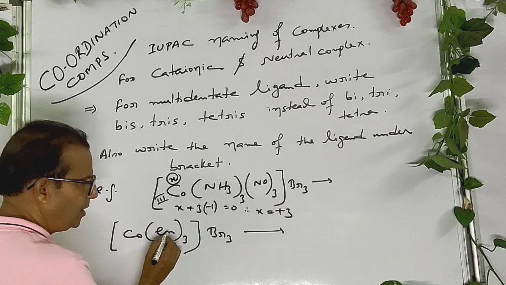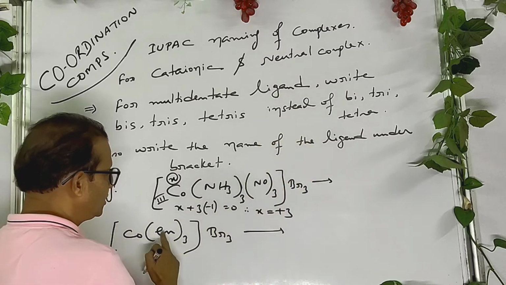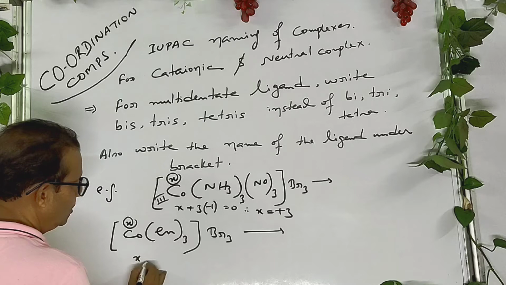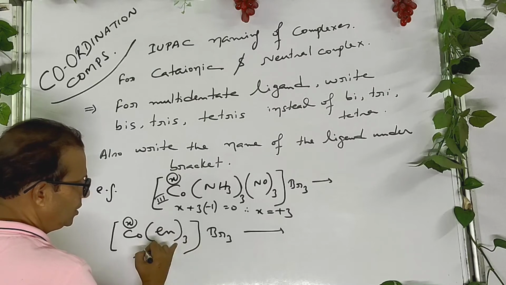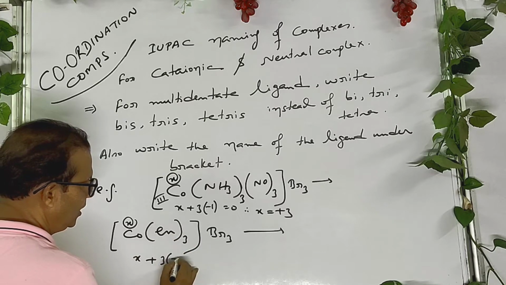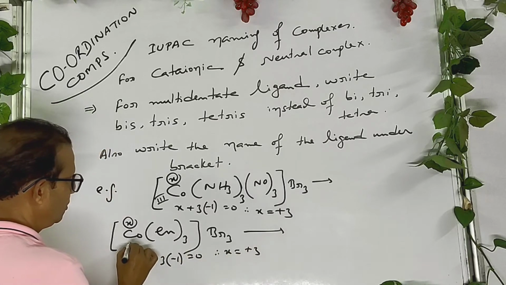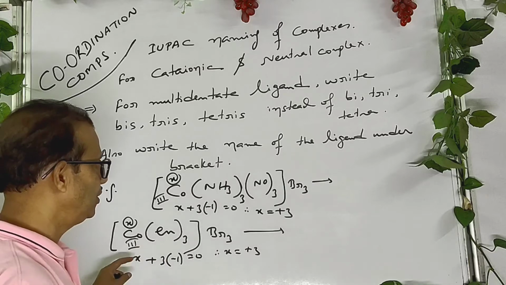One ethylene diamine makes 2 coordinate bonds with the central metal. So X plus, this is 0, so 3 into minus 1 equal to 0. Therefore, X equals to plus 3. So here also oxidation state of cobalt is 3.